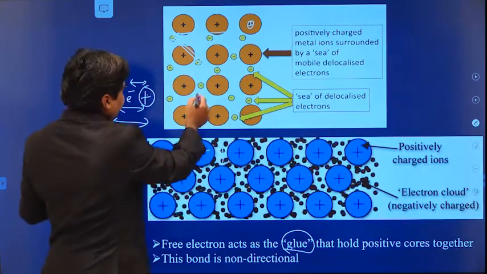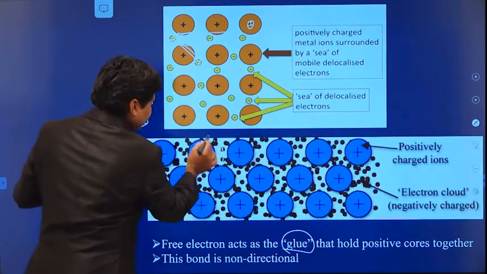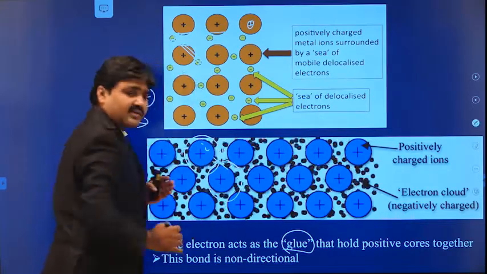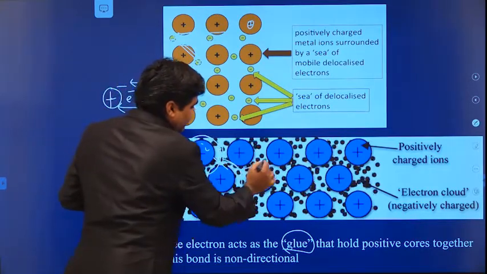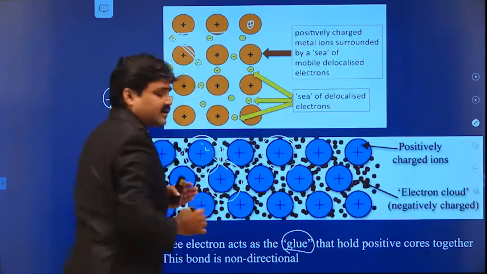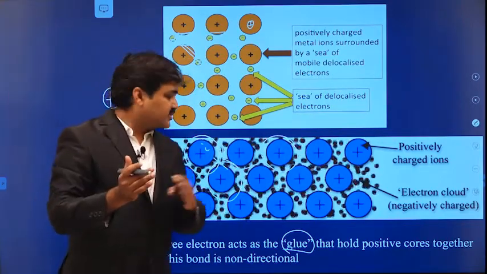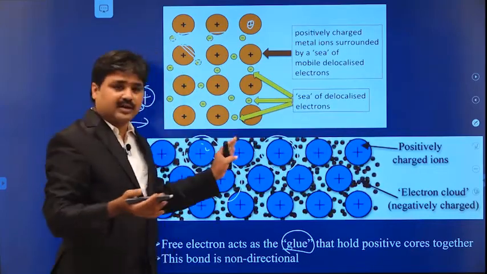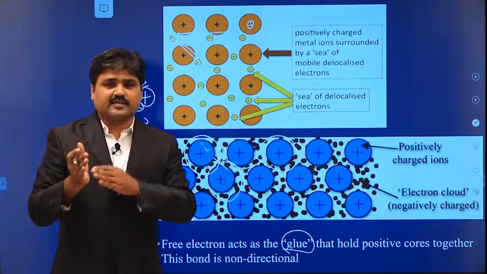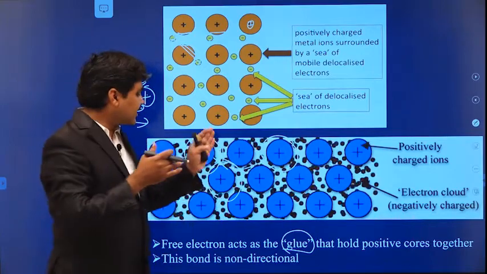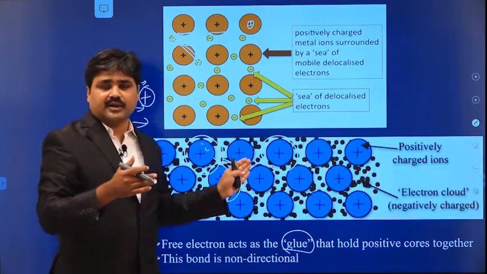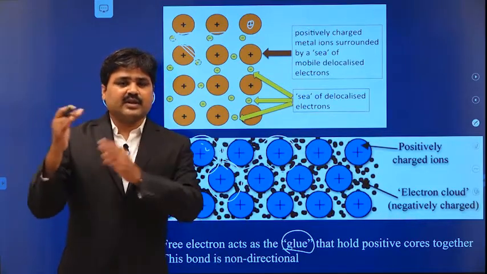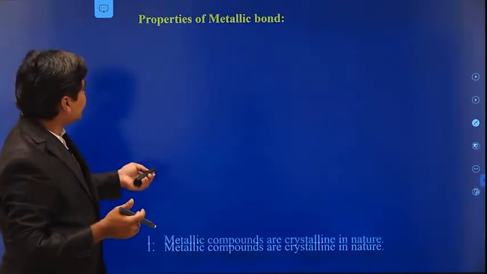So these electrons do not only belong to one atom. They will revolve around this atom for some time and go to another atom, revolve for some time, and go to some other atom. In this way, the electrons are shared by the many positive ions. It does not belong to only a particular atom. It belongs to many atoms. So many free electrons are shared by the many atoms. This is about the metallic bond.